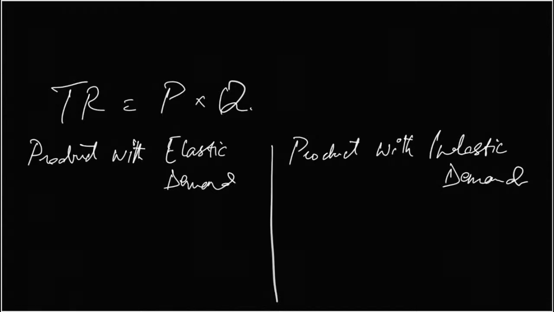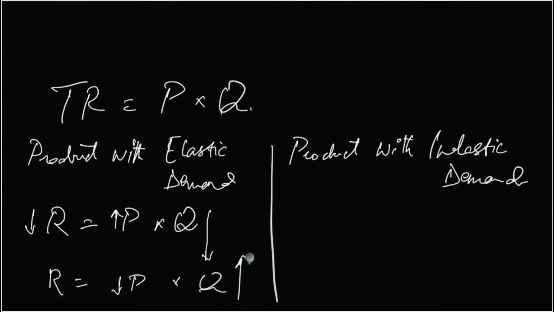Elastic demand: reduce the price, and for inelastic, increase the price. Very good. Let's see how it works. So this person says revenue is equal to price into quantity. Let's try increasing the price to increase the revenue. But when he increases the price, the quantity demanded falls by more than proportionately. As a result, his revenues would decline. If he reduces price by 5%, the quantity demanded would rise by more than 5%, so his revenues could increase.